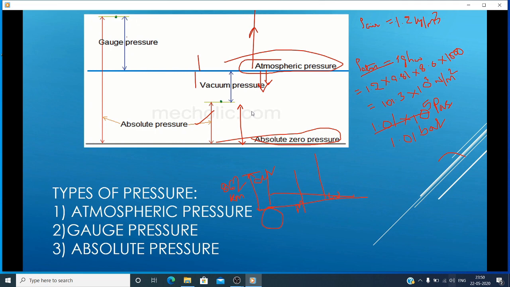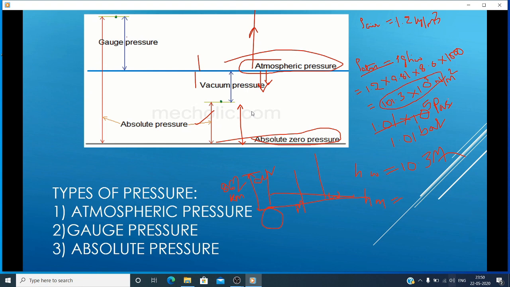If you want to find out the water in terms of head, atmospheric pressure is equal to 1.01 into 10 to the power of 5, that is equal to rho 1000 kg per meter cube, g 9.81, height of the water you have to find out. So finally you will get the head in terms of meters: 10.3 meters of water.